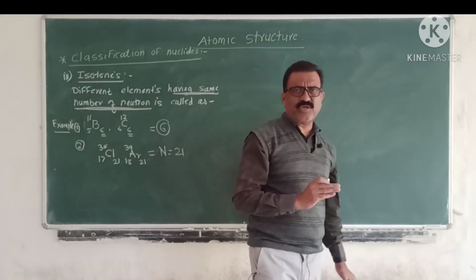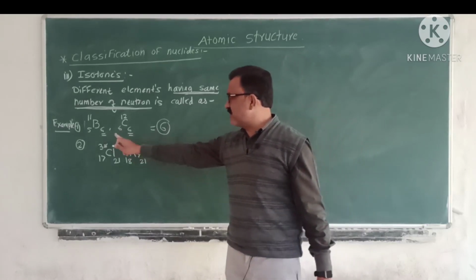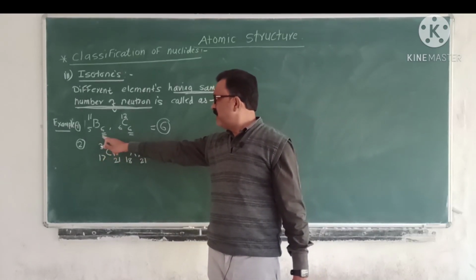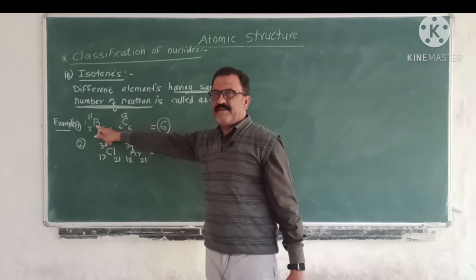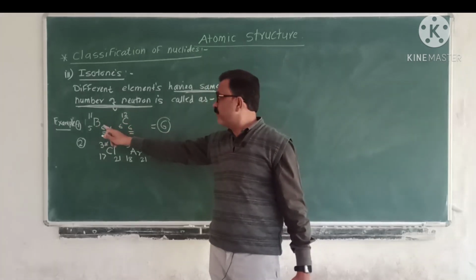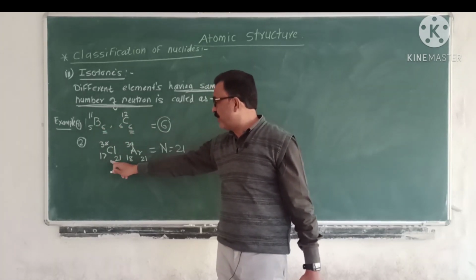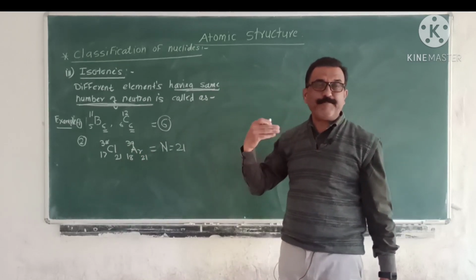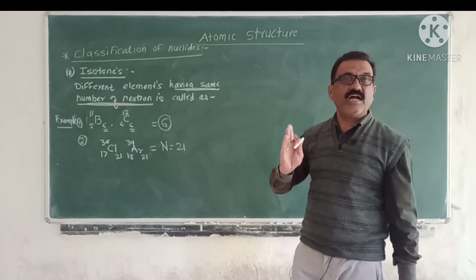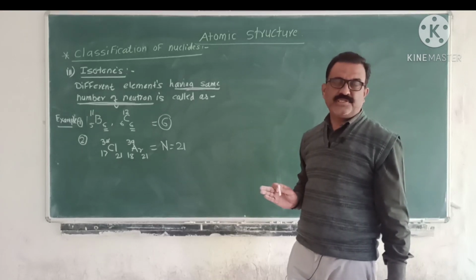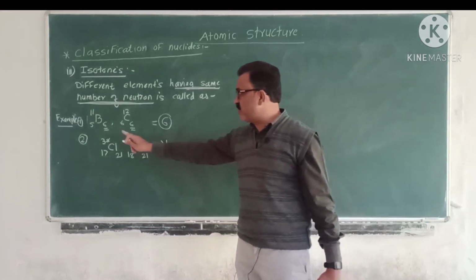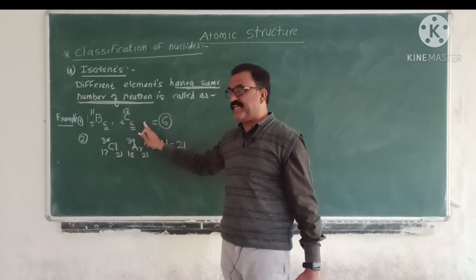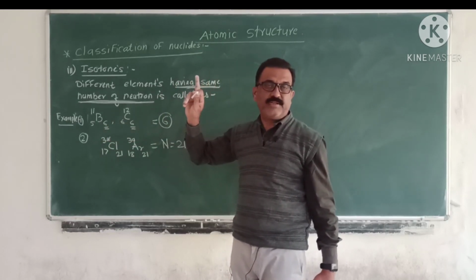First property of isotones: these isotones represent different elements: boron, carbon, chlorine, argon. Second property, these isotones have different places in the periodic table.